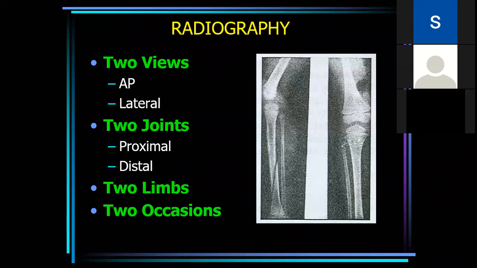You see this radiograph: in the anterior posterior view, the fracture is not so evident, and in the lateral view, the oblique fracture becomes much more evident. So two views are important, and two joints are also important, proximal joint and distal joint. Two limbs, such as in elbow injury in children.